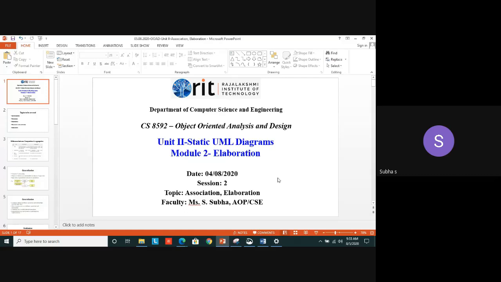Yesterday, I started the second unit. In that, we saw in detail what a class diagram is, what the elements in the class diagram are, and how the association is mentioned. Now, I'm going to continue with the association, and then we are going to touch the second phase of the unified process, elaboration.